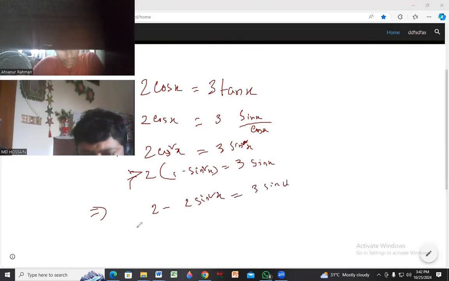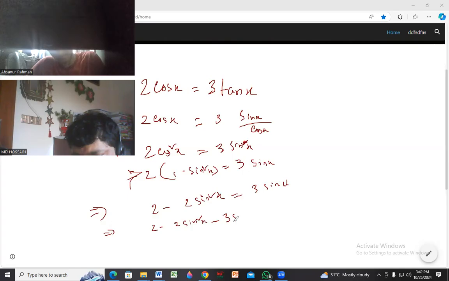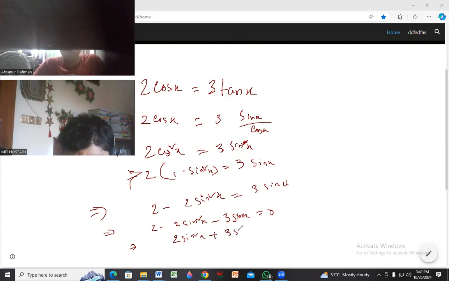Now what we'll do? Just change the sign. 2 minus 2 sin square x minus 3 sin x equal to 0. So we can multiply with minus 1. Then 2 sin square x plus 3 sin x minus 2 equal to 0.